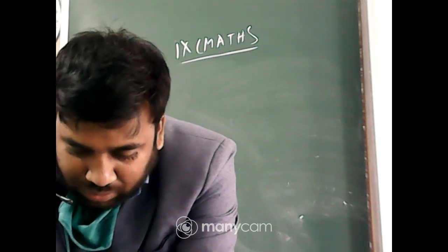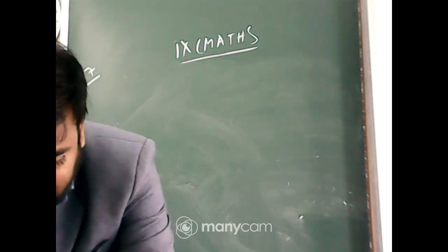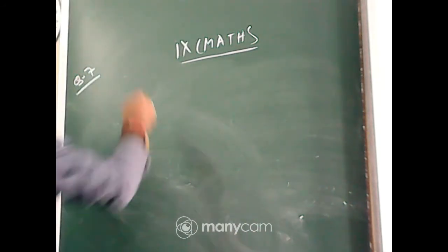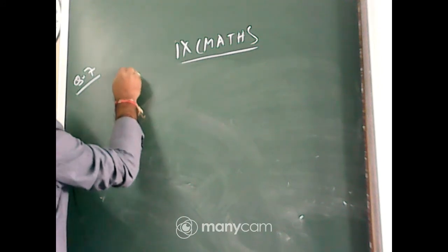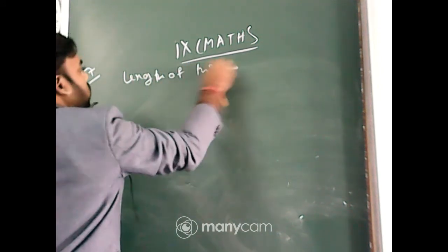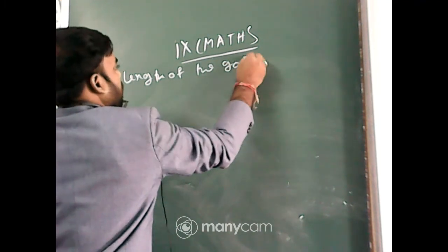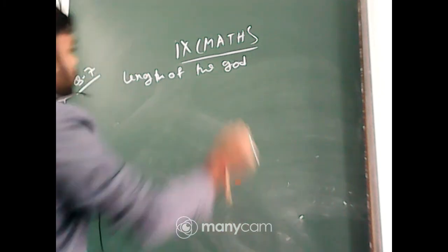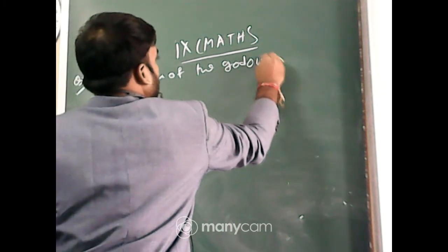From the statement, the godown: what is the length of the godown? The length of the godown is 40 meter.